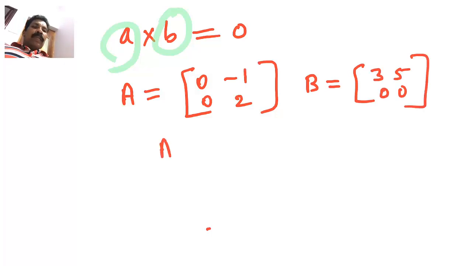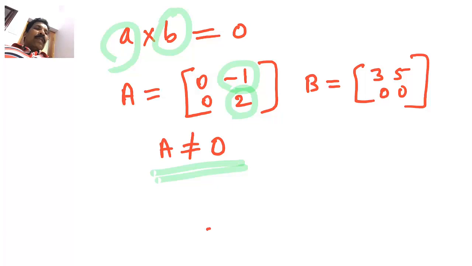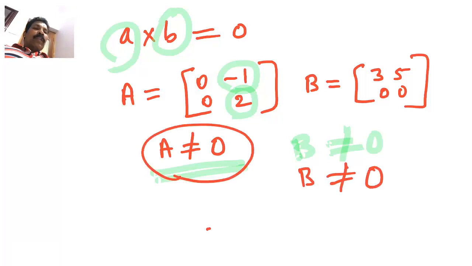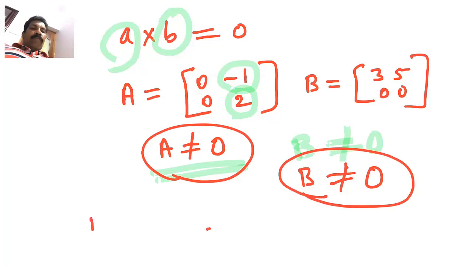You know here A is not equal to O, where O means the 0 matrix. Why is it not equal to the 0 matrix? Because some entries are non-zero here. So here it is negative 1, here it is 2. So it cannot be the 0 matrix. So A is not equal to the 0 matrix. In the same fashion, you can see that B is also not equal to the 0 matrix. So though A is not equal to the 0 matrix and B is also not equal to the 0 matrix, you can see that AB is equal to, what is AB?